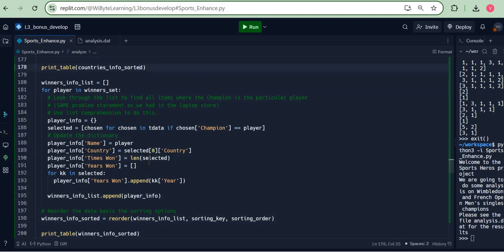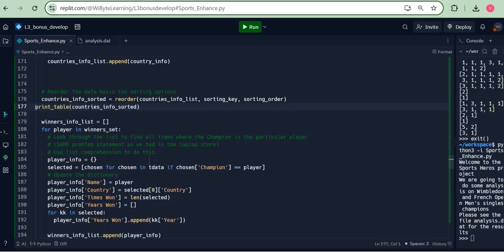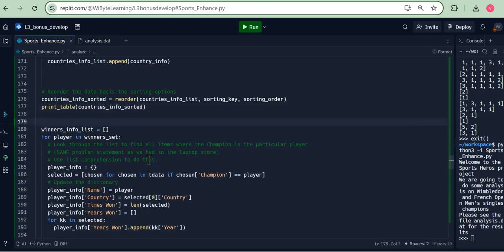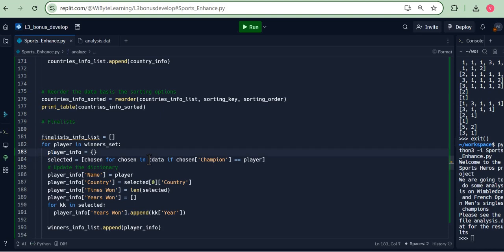So if I were to do this, so this is printing for the countries. Again, be careful with the indentations. Here I just go and say finalists, right? And I'm going to say, well, look, finalists info list. So I'm just going to create a list of dictionaries again for those people who have reached the finals. Obviously, they're the same as the winner set. So this happens on the winner set. I can actually remove this. So again, I just create a new dictionary called finalist info.